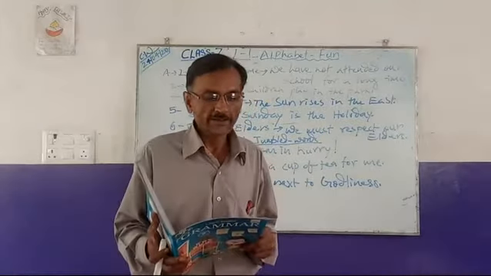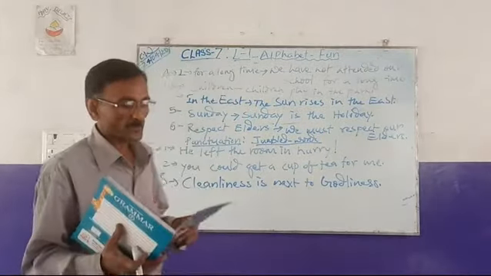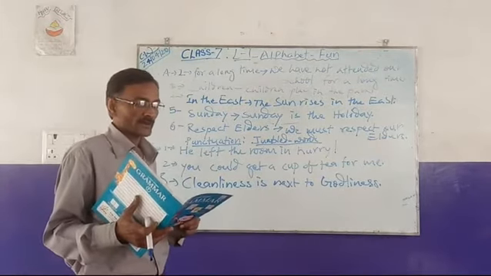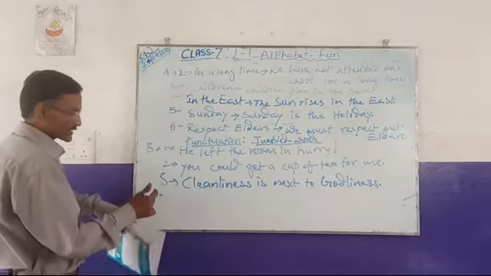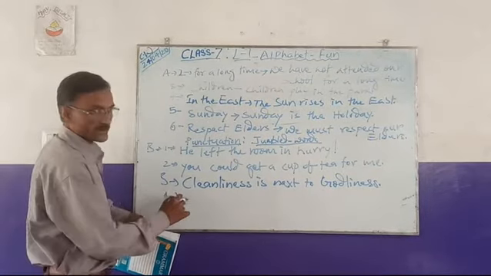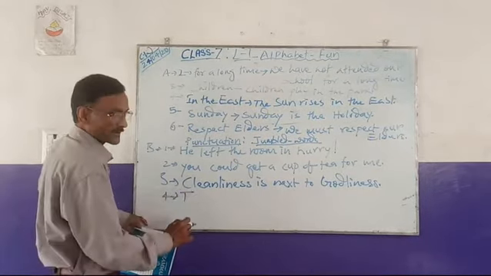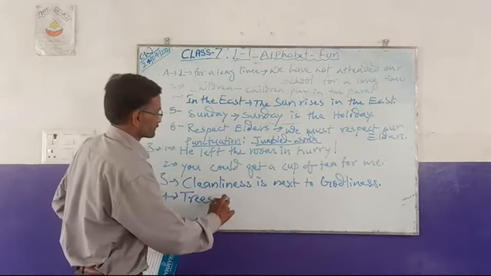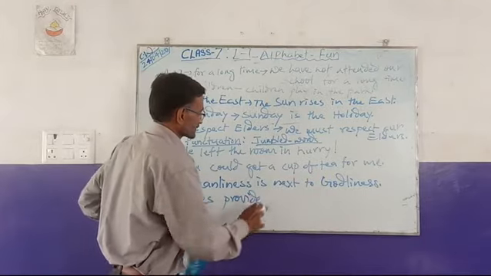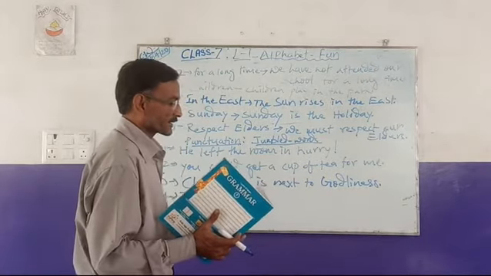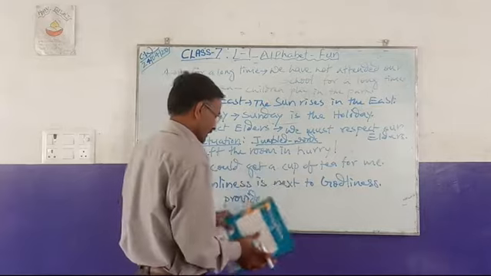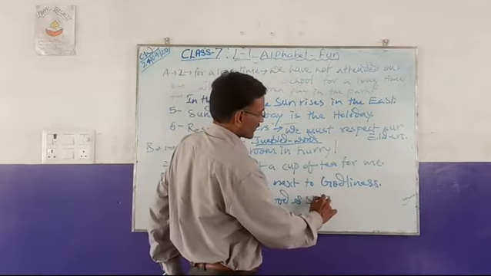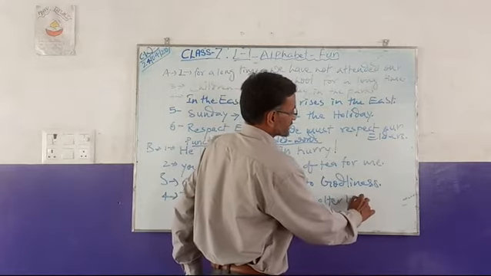And now the fourth sentence: trees provide food and shelter to animals. Trees must be the first word, starting with a capital T. Trees provide food and shelter to animals.